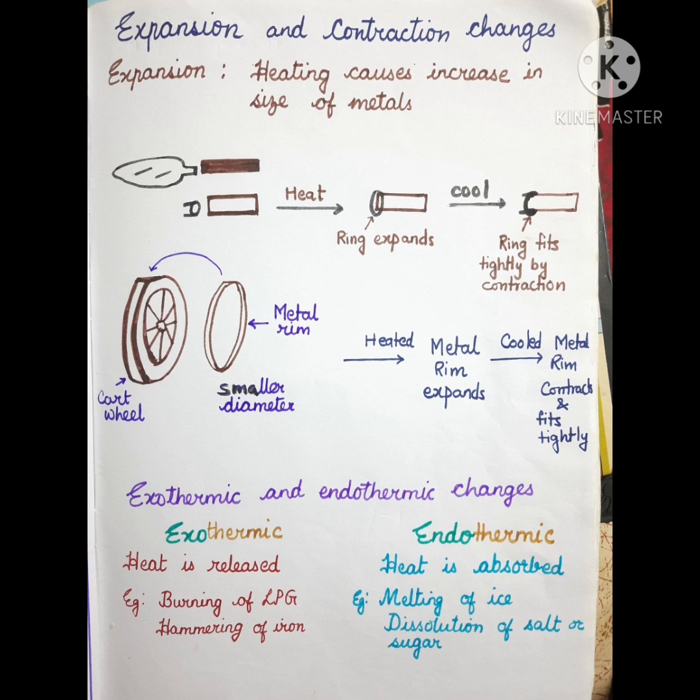Here the iron blade is made a little bit smaller. The circumference or the radius of the blade is a little bit smaller than the wooden handle. So the wooden handle is slightly bigger in diameter than the iron blade. So when we want to fit the wooden handle, the iron blade is heated. Now the circumference becomes a little bit bigger.